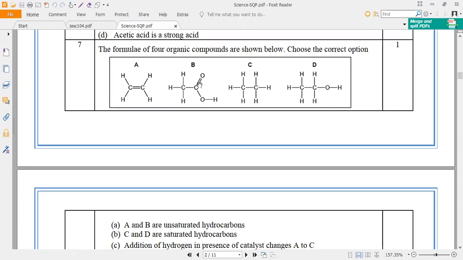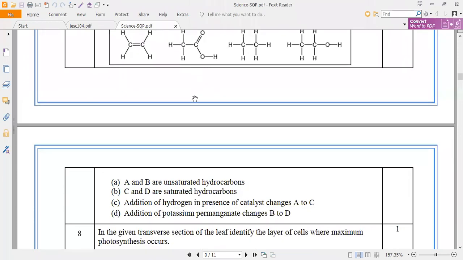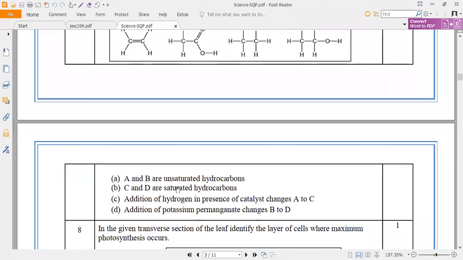Here, where is the double bond present, guys? Between carbon and oxygen. So it is not called an unsaturated hydrocarbon. Do you understand, everybody? Carbon does not contain a double bond. So that is how we can eliminate options A and B. Of course, only option C and option D will be in the answer.